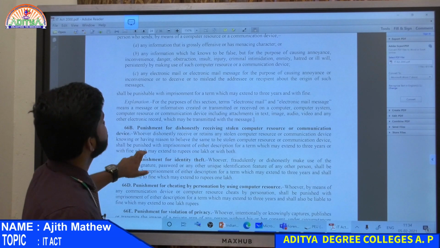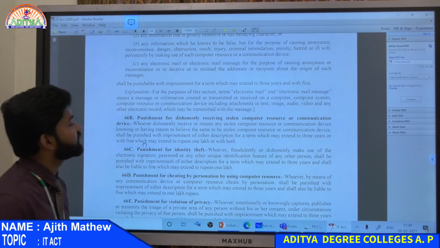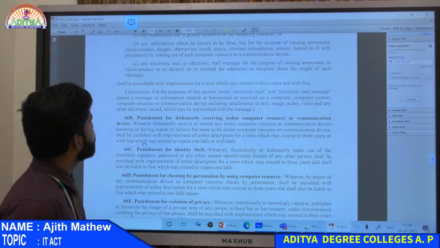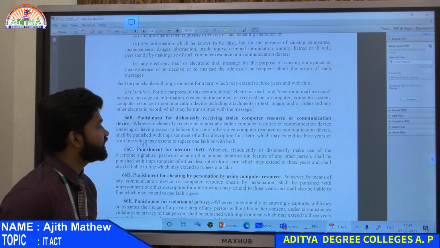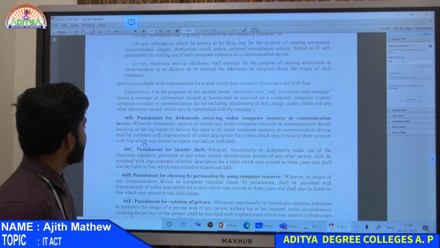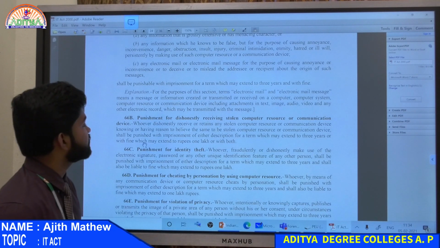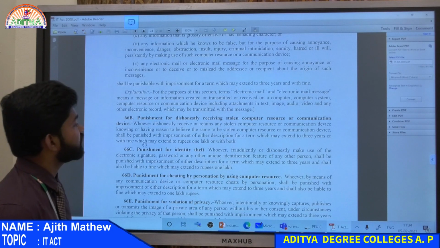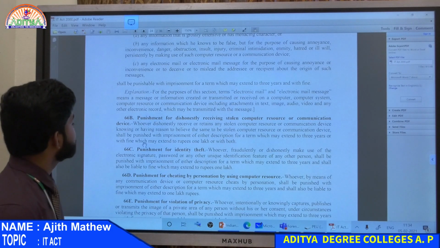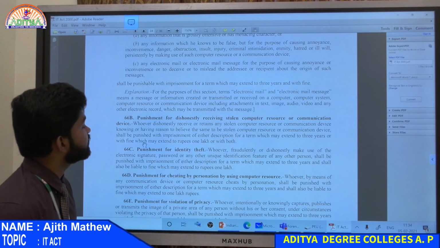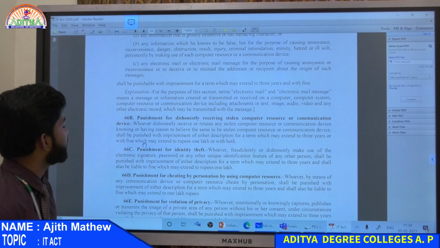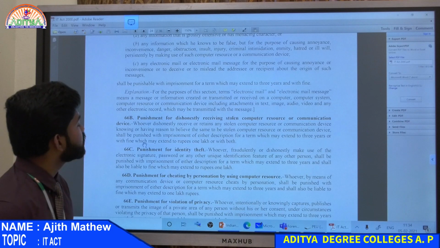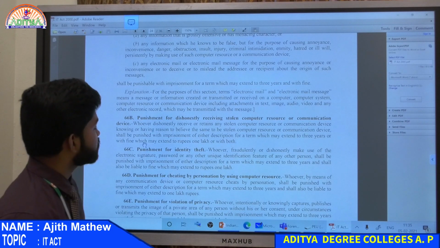66B. Punishment for dishonestly receiving stolen computer resource or communication device. Whoever dishonestly receives or retains any stolen computer resource or communication device, knowing or having reason to believe that the same has been stolen, shall be punished with imprisonment of either description for a term which may extend to 3 years, or with fine which may extend to rupees 1 lakh, or with both.